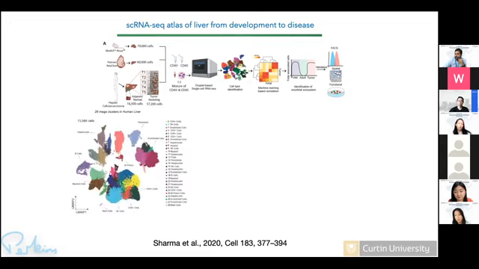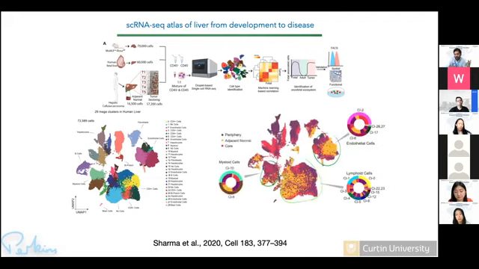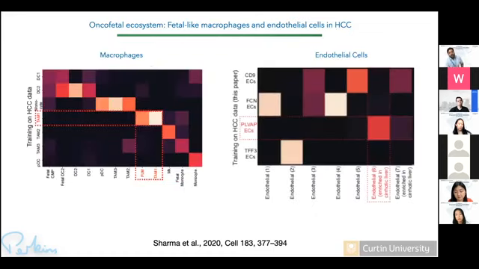And what we did, we identified different cell types in the human fetal liver and human HCC, and we could also identify which cell types were tumor specific, and which cell types are present in the core and periphery. And then we used this information to look into the tumor-specific cell types, and then we asked the question, which of these are also present in the fetal liver?